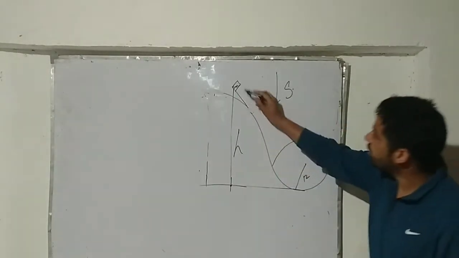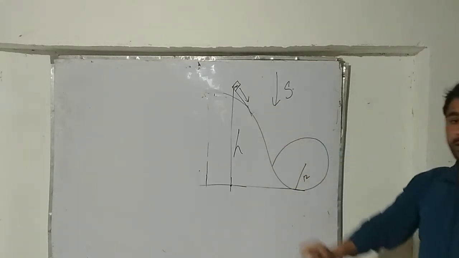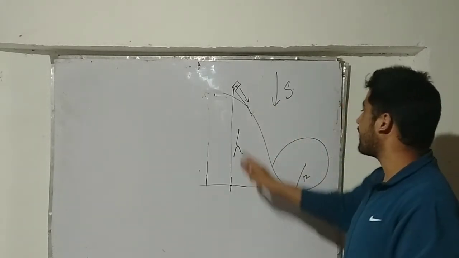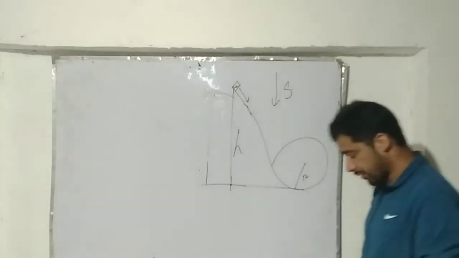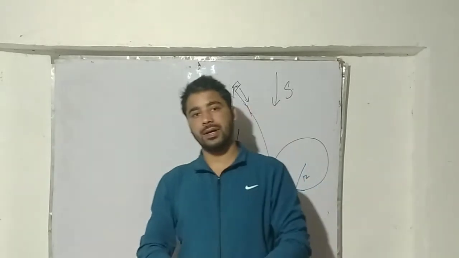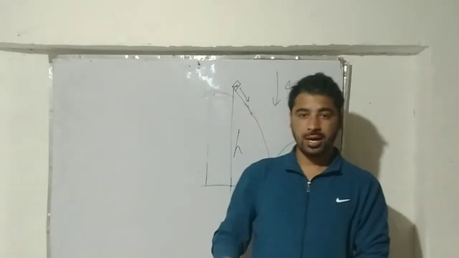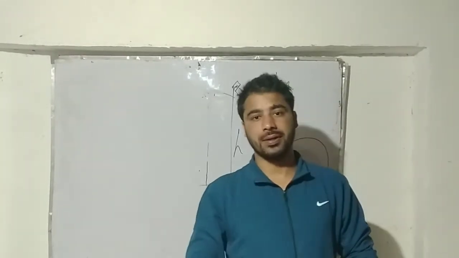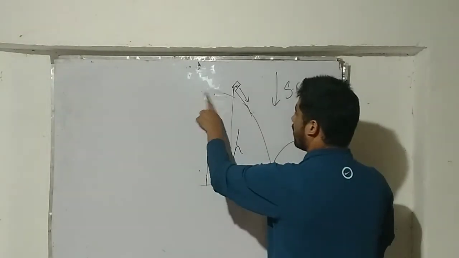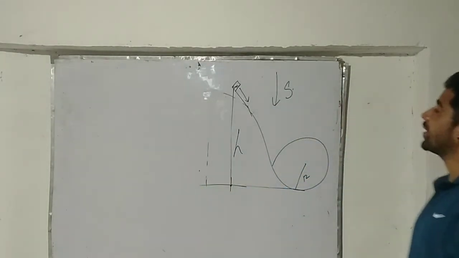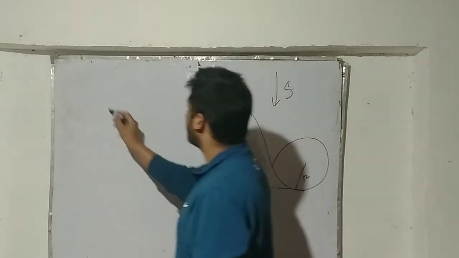The moment it moves along this path, which is a smooth path, it means it's frictionless and no frictional force will act here. Only the force of gravity will take part, and we know that gravity is a conservative force. So my mechanical energy will be conserved. We have discussed this in the previous lectures, but here it's time to calculate the minimum value of this h.